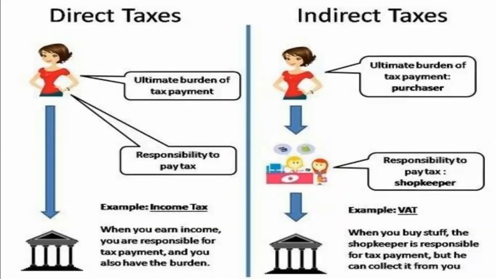Example: our income tax. When you earn income, you are responsible to pay the tax. And you also have the burden to pay the tax. That means you only have to pay the tax for your income. The burden is over you, not somebody else. Therefore, the house with 4 pillars shown below, think of it as the government's house. So she is going to pay to the government directly. There is a single arrow which shows that she is going to pay to the government directly. There is nobody in between them.